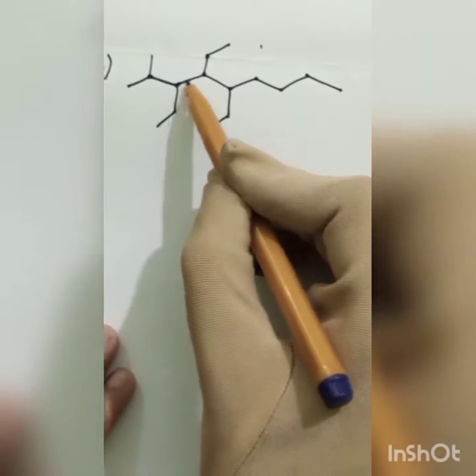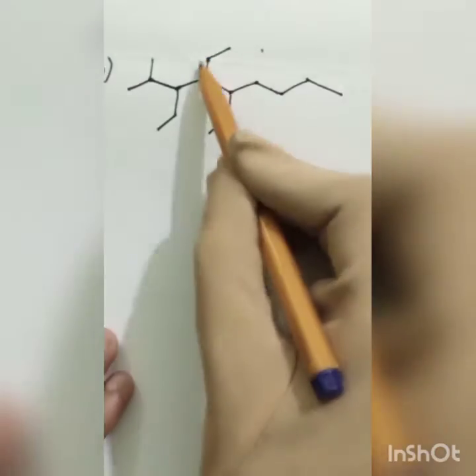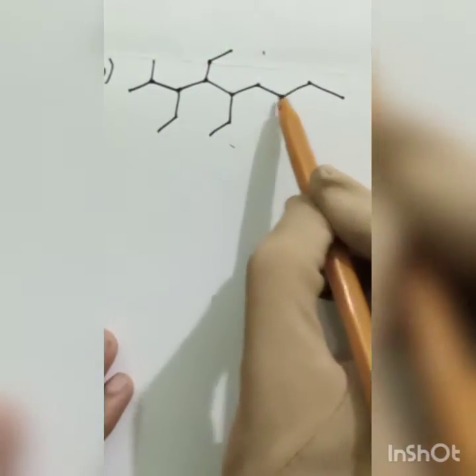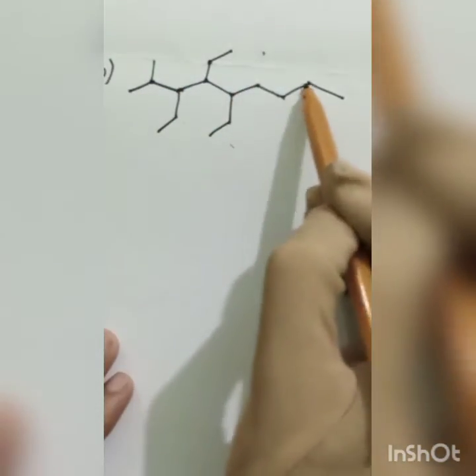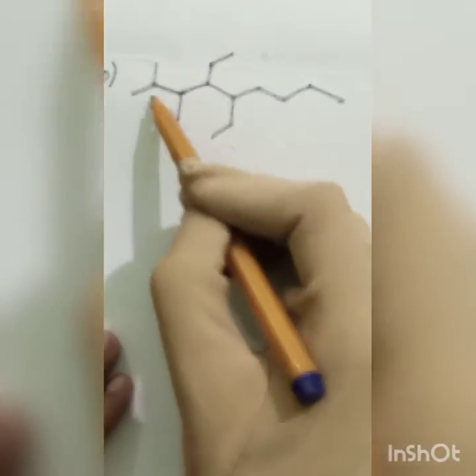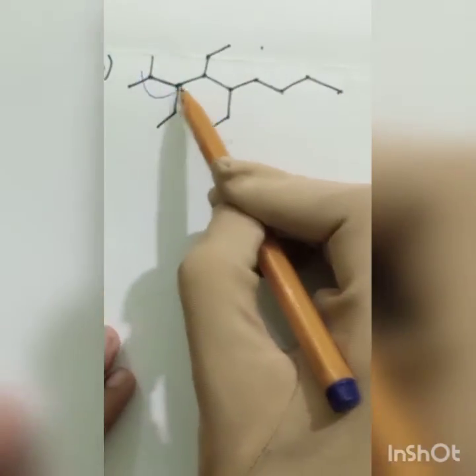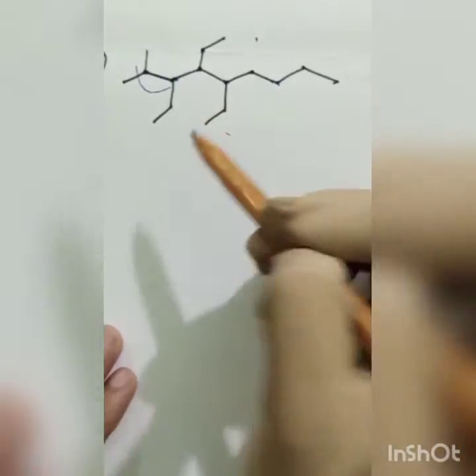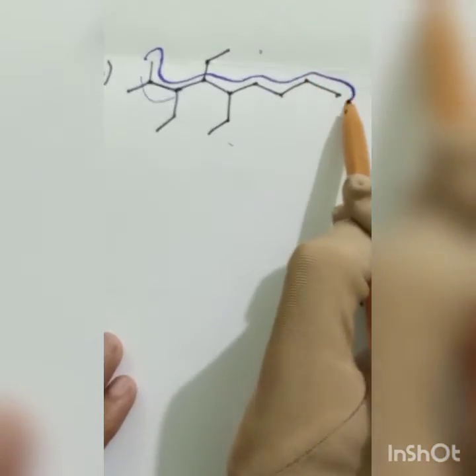So I can select this form or the simplest one. Or if I select this, 1 2 3 4 5 6 7 8 9, I can select this form as well, because the longest chain I have is 9. So it's my choice to which end I should select.